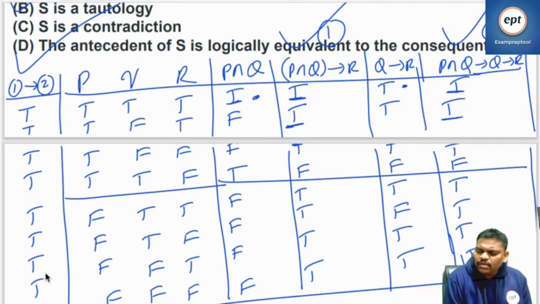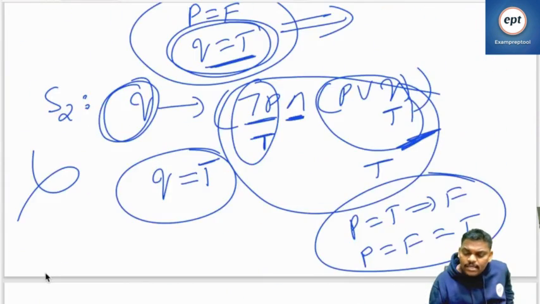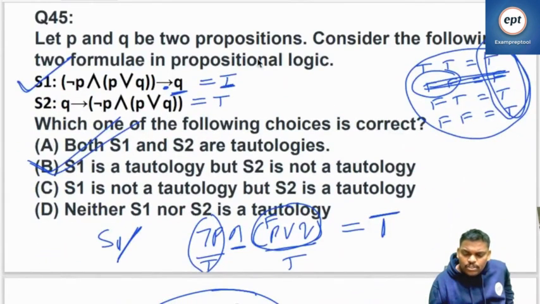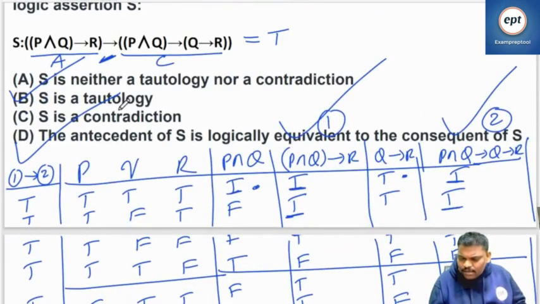Only one expression, if you want to prove tautology, you can go to the table also. If many expressions are there, like the previous method, you can do it. The previous one is very simple, tautology or not, but here some more things are there, logically equivalent and all. So I didn't want to take a risk and went for the table. If the question is only tautology or not, do it like this.